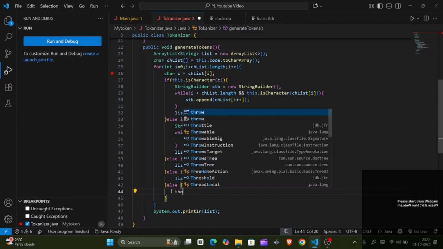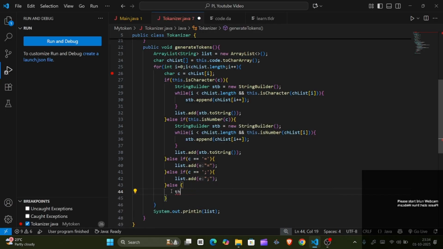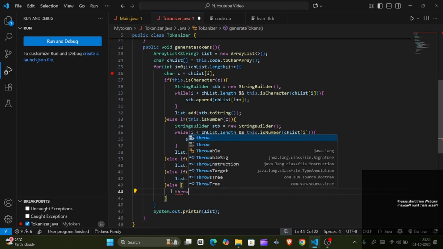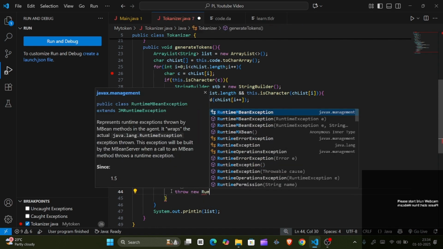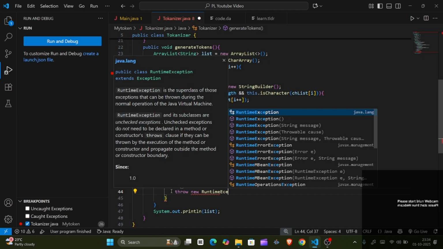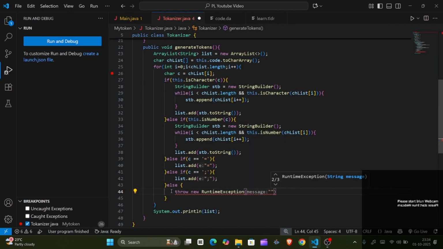Then you should throw new RuntimeException, where the exception will be invalid token, this token is not supported.